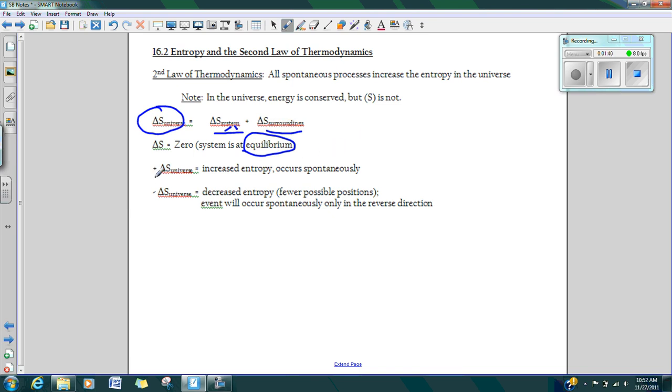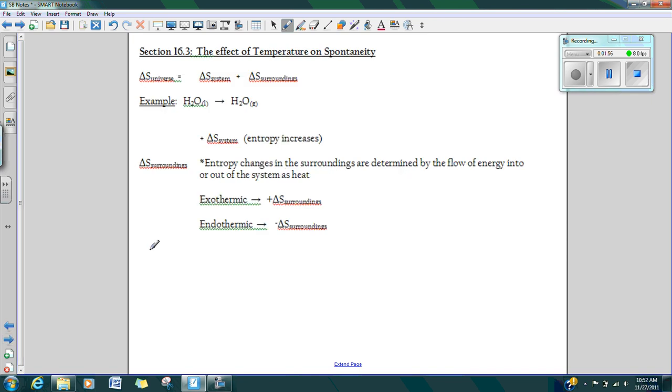So as I have positive change in entropy in the universe, I have many spontaneous reactions that are happening. If I have negative entropy in the universe, then I have fewer possible positions, probably something that's in the liquid or solid phase.